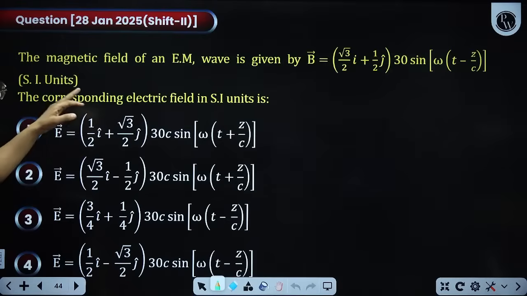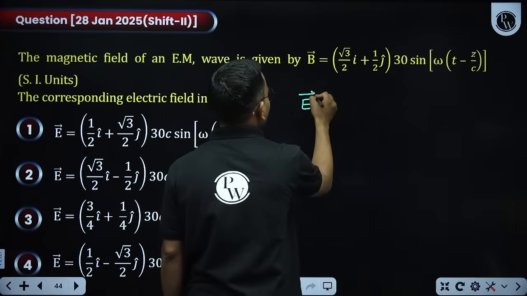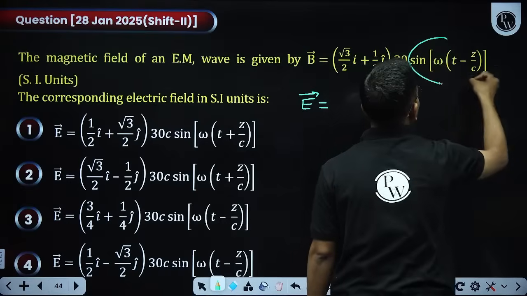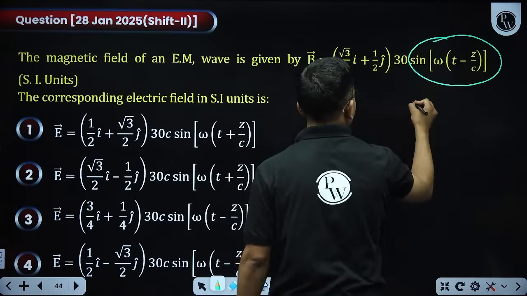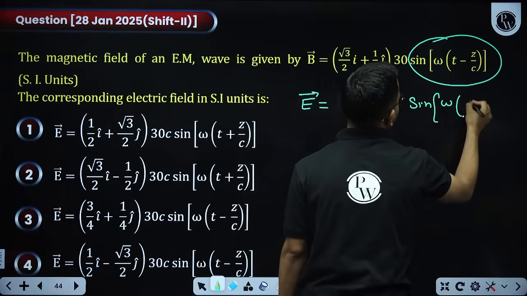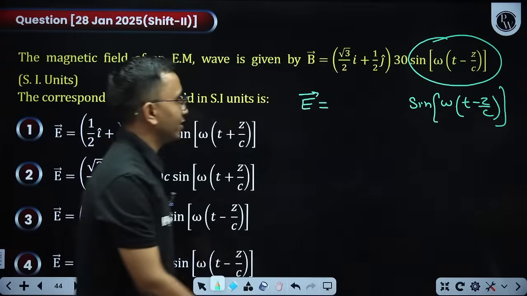The magnetic field of an EM wave is given like this, the corresponding electric field is. Now when I write the corresponding electric field, the first thing is this part will remain as it is. So write here this part as it is, sine of omega t minus z by c. This part is as it is.